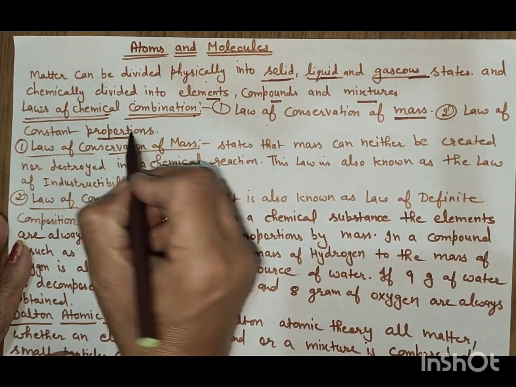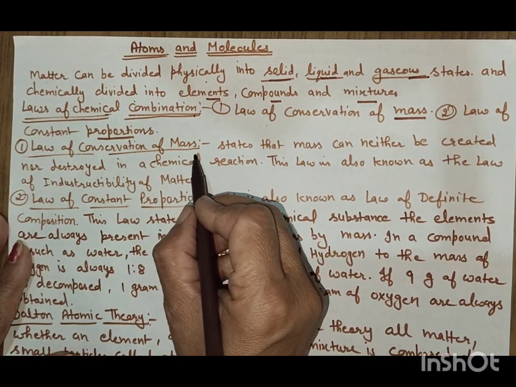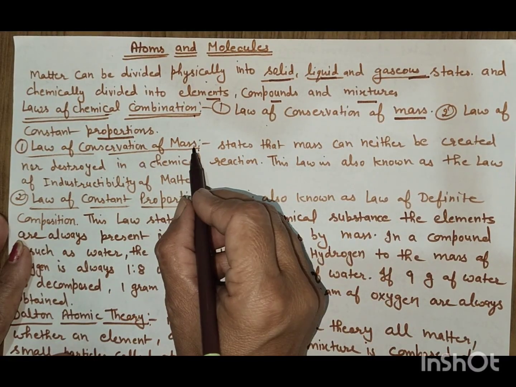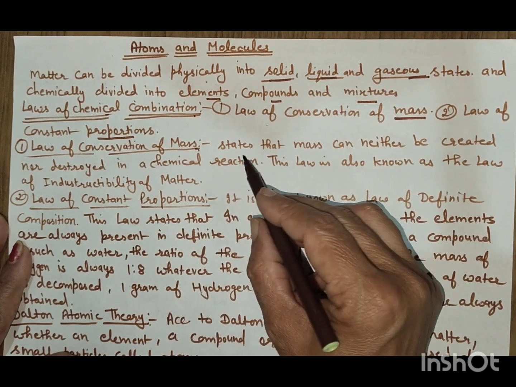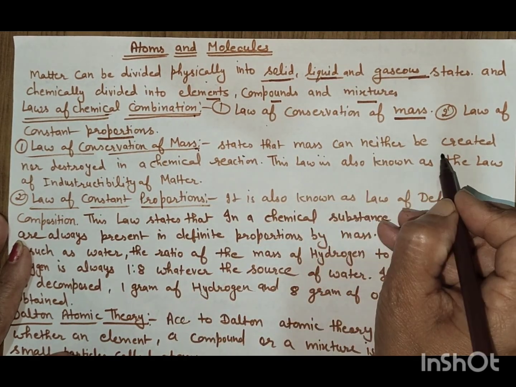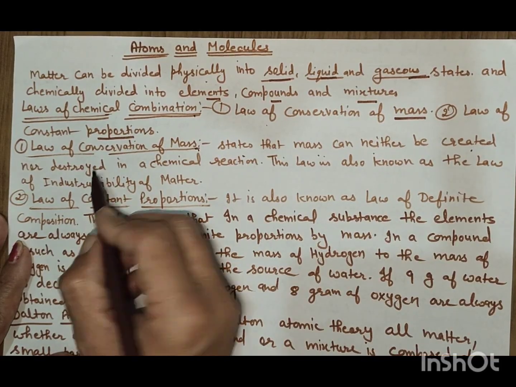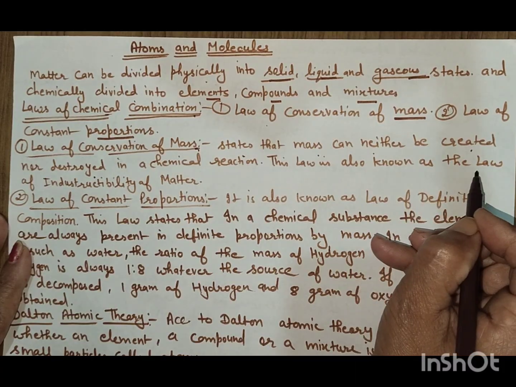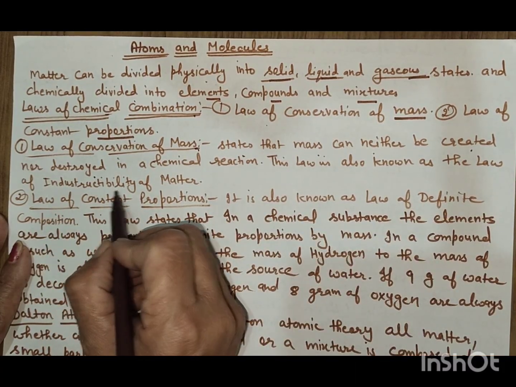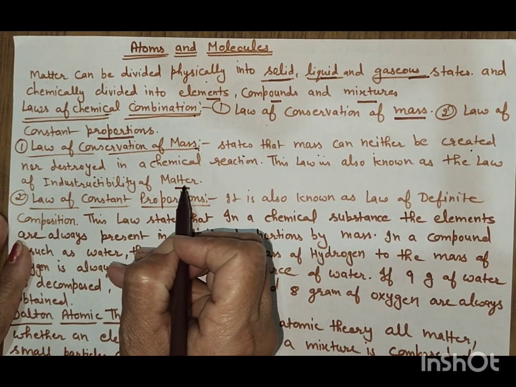of constant proportions. Law of conservation of mass. Conservation of mass means mass cannot be destroyed. It states that mass can neither be created nor be destroyed in a chemical reaction. This law is also known as the law of indestructibility of matter.